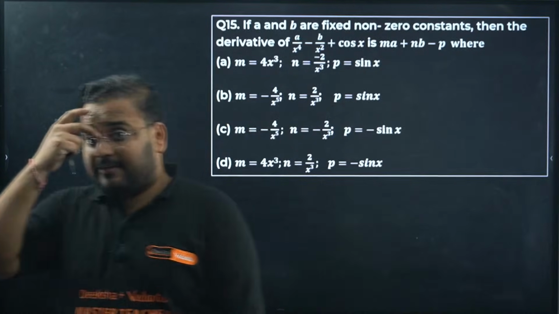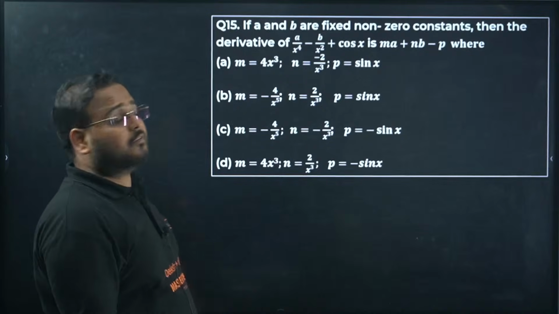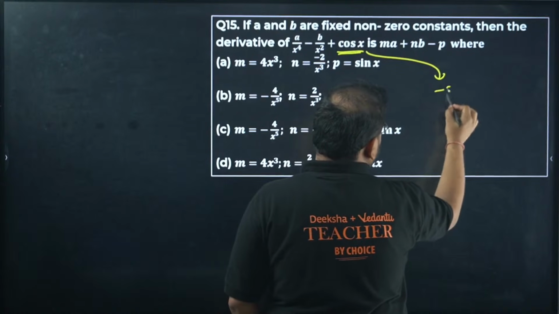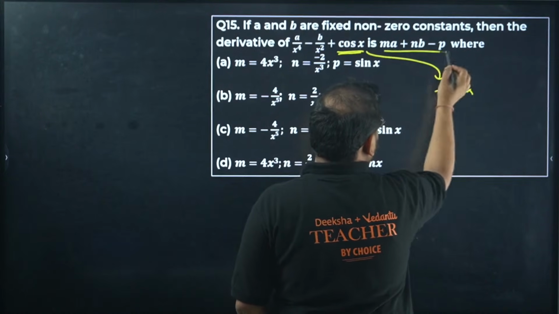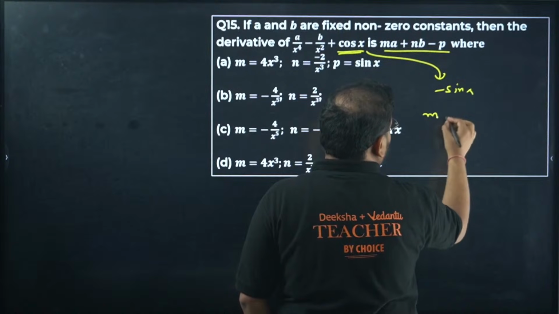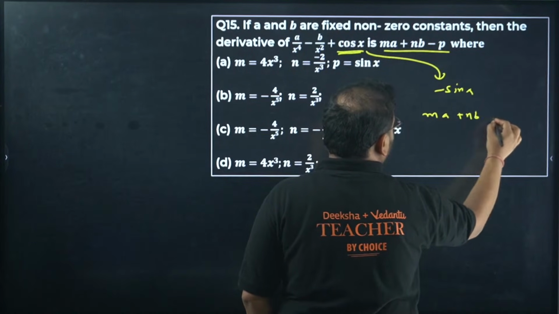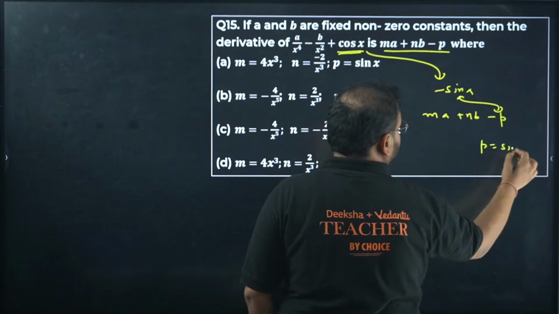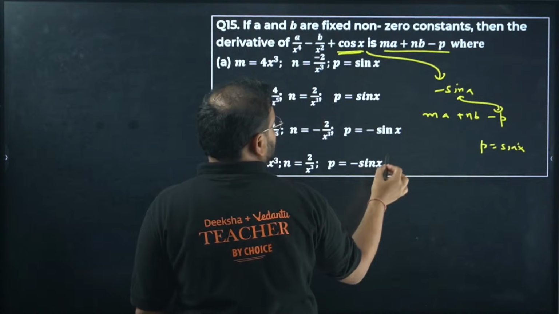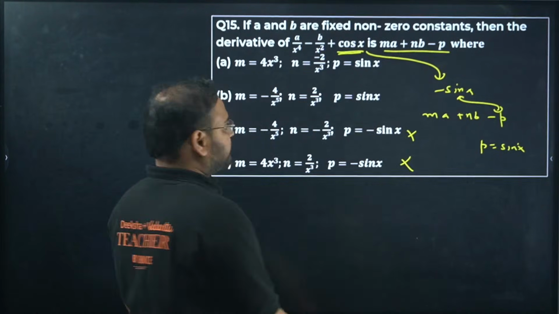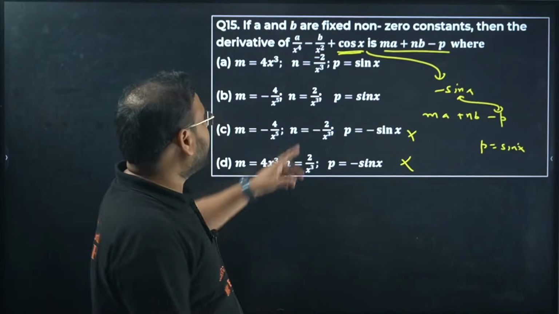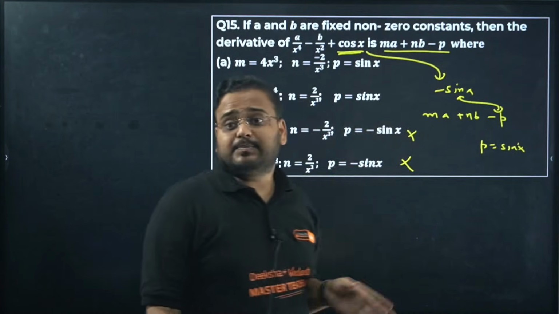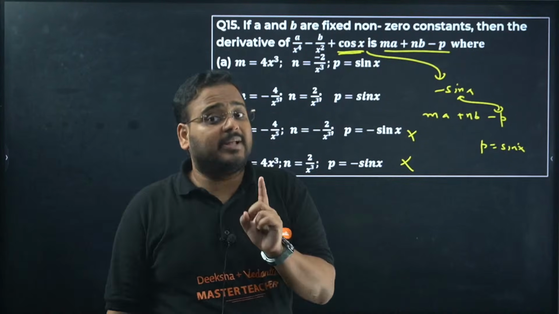14. If a and b are fixed non-zero constants, then the derivative of this will be what? Okay. Check from here. It's easy. Differentiate cos x. We'll get minus sin x. They're saying this is the derivative. The derivative is what? ma, nb, minus p. So compare. The p value is what? Sin x. It means these two options are already gone. Because the derivative of cos becomes minus sine, and the same derivative is given in the form ma, nb and minus p. It means p has to be not minus, just plus sin x.